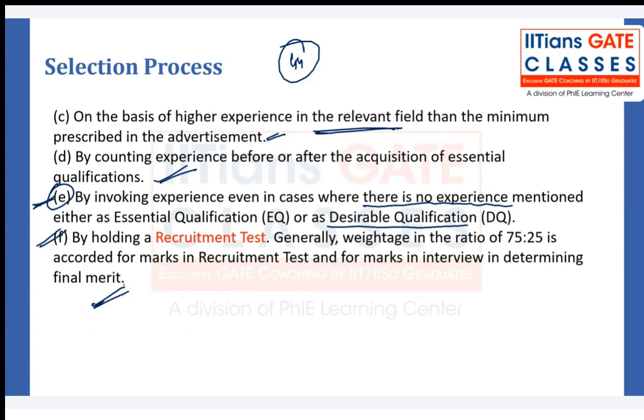Generally, weightage in the ratio of 75 to 25 is accorded for marks in the recruitment test and for the marks in determining the final result. So guys, I would suggest you get ready for a recruitment test. Prepare all the subjects, and IGC is going to give you complete guidance for preparation of this recruitment test and how to clear the interview also. We also conduct mock interviews.